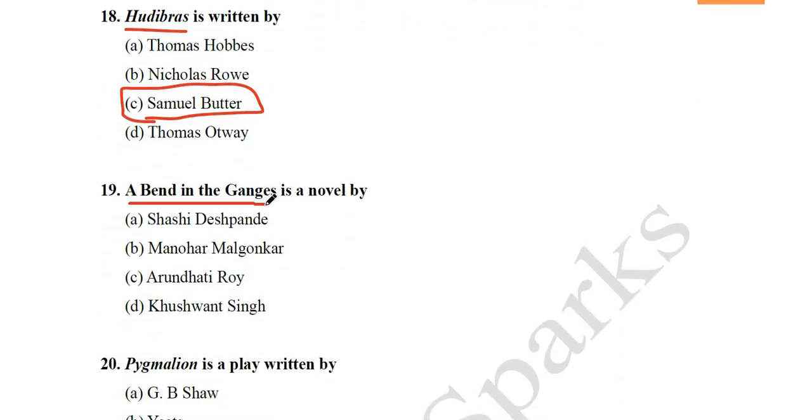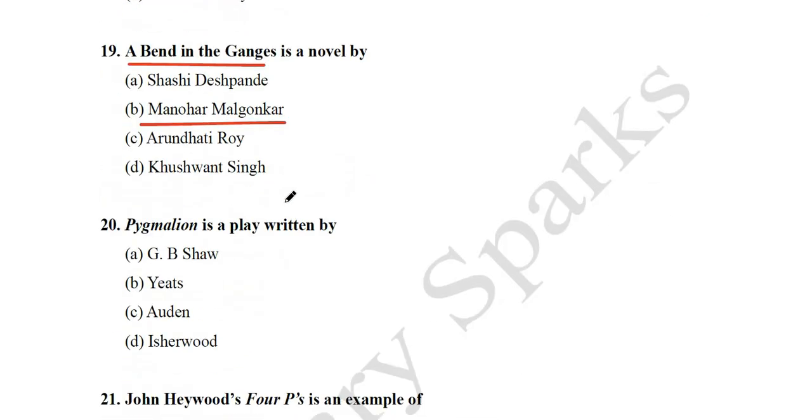Next question: A Bend in the Ganges is a novel by. So this is also another famous novel in Indian English literature. Who has written that? Shashi Deshpande, Manohar Malgonkar, Arundhati Roy, Khushwant Singh. So its answer is Manohar Malgonkar. He has written this famous work, A Bend in the Ganges.